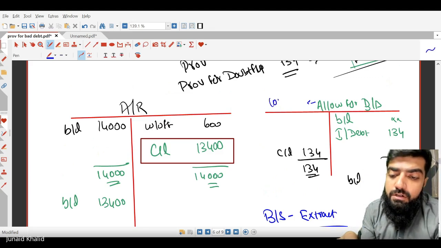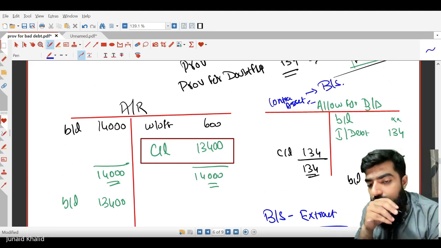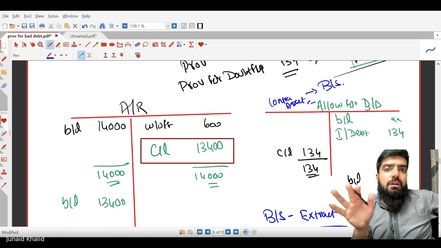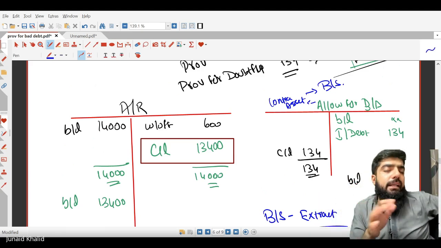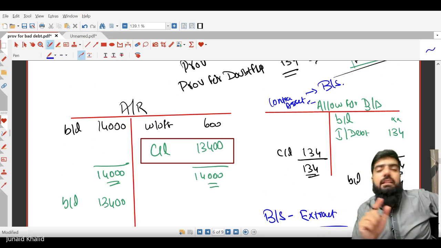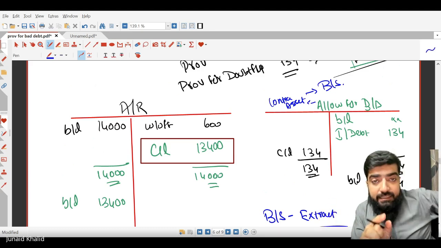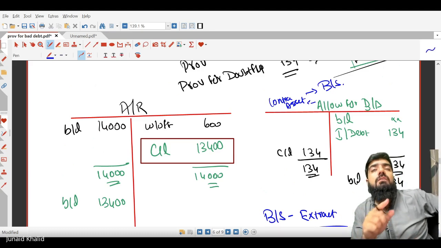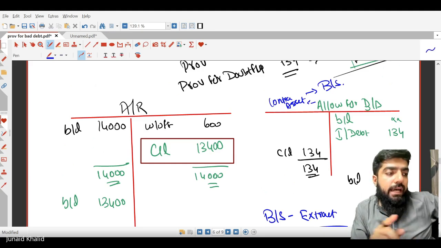Since it's a contra asset account, it's a part of the balance sheet, the SOFP. So in all the SOFP accounts, whether it's an asset, a liability, a contra asset or equity, there will always be a closing and an opening balance. But if there is an expense or revenue, in the revenue and expense accounts there will be an income statement and no balance carried down will be recorded.